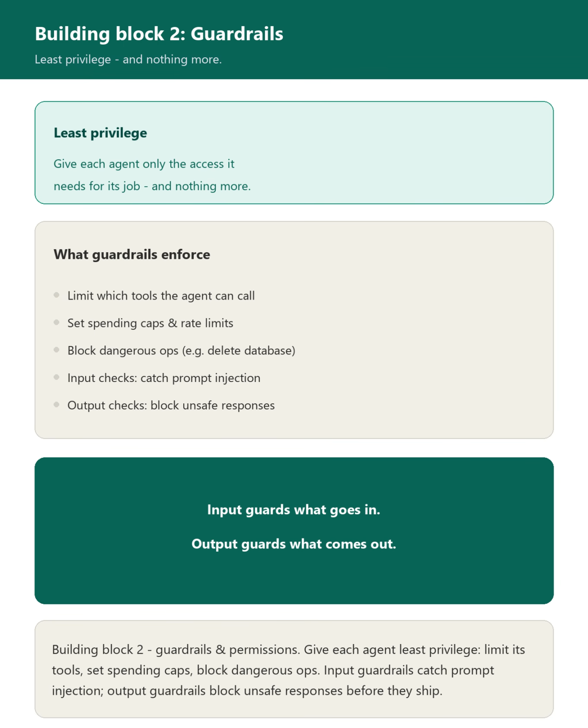The second building block is guardrails and permissions. Give each agent the least access it needs to do its job, and nothing more. Limit which tools it can call, set spending caps, and block dangerous operations like deleting databases. Input guardrails check what goes into the agent, catching things like prompt injection. Output guardrails check what comes out, catching unsafe or off-policy responses before they reach a user.